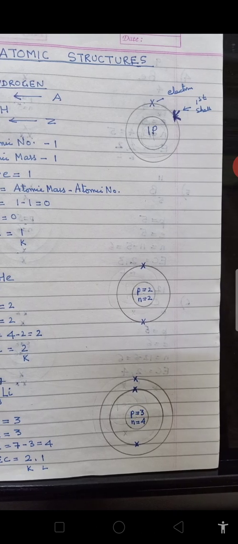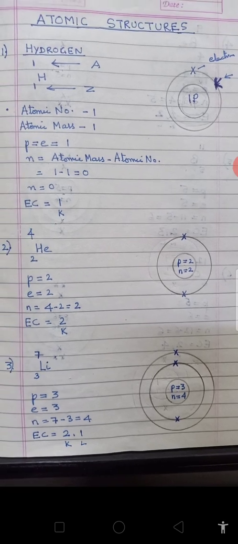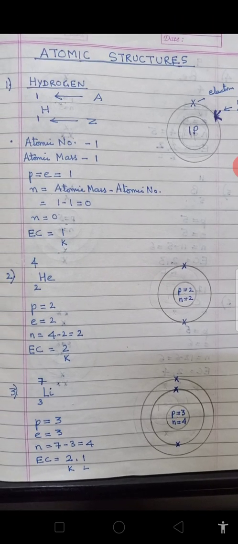EC over there means that it has one electron, so only one electron will come in its K shell. So children, I have drawn this atom of hydrogen with one proton in its nucleus and one electron in its first shell, and this first shell will be called the K shell. Then the second shell will be called L, then M, then N. Then the second structure is of helium. Helium, children, is He 4 and 2.